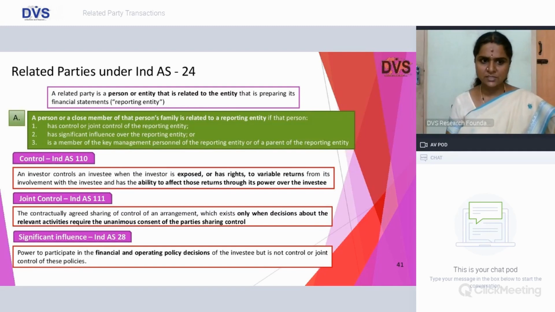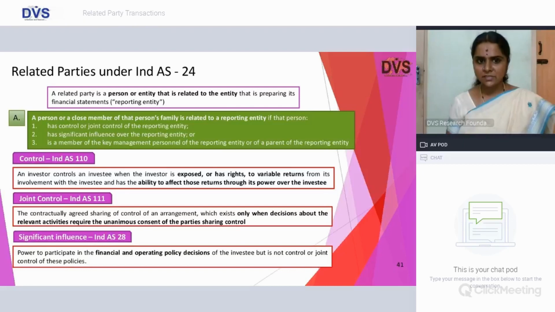And significant influence: Ind AS 24 and AS 18 draw reference to significant influence in the same manner, which says power to participate in the financial and operating decisions of the investee company. That itself is sufficient without having any control or joint control on the policy. So participation in the financial or operating policy decisions itself will suffice the requirement.